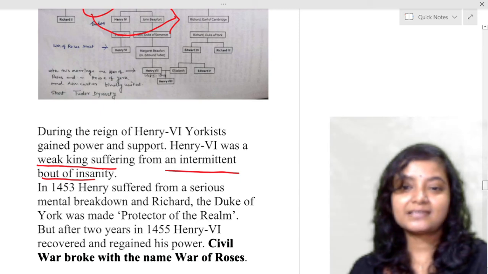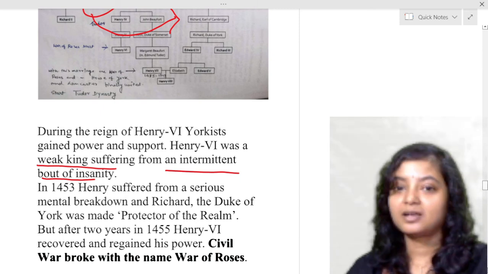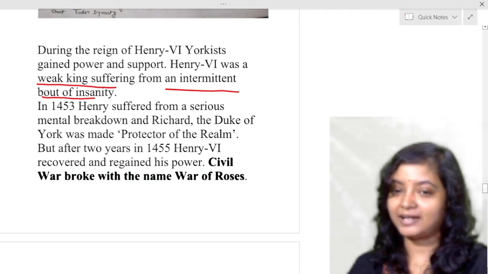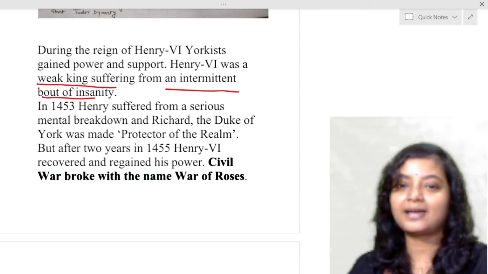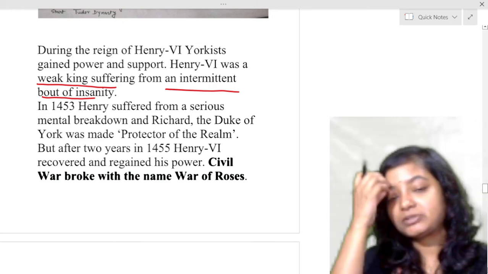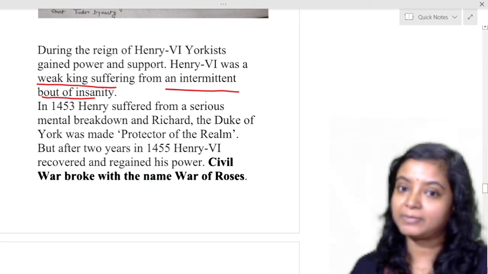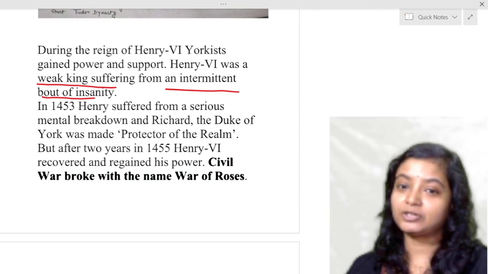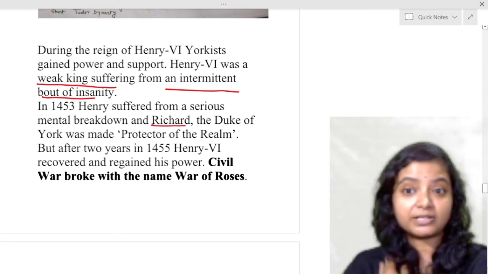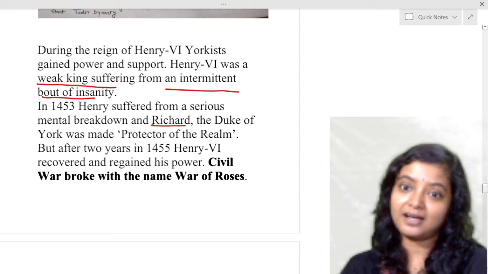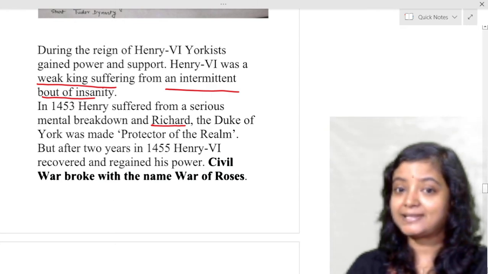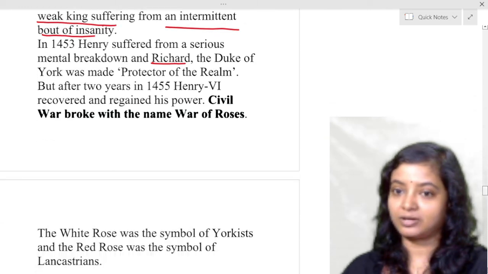So the kingship became weak and feeble, and already York has gained some power and authority, and now the king is weak. So there are 2 points that they can fight. In 1453, Henry suffered from a serious mental breakdown, and Richard, Duke of York, was made protector of the realm. Not the king, he was made the protector of the realm to supervise the kingship. But after 2 years, in 1455, Henry VI recovered and regained his power.